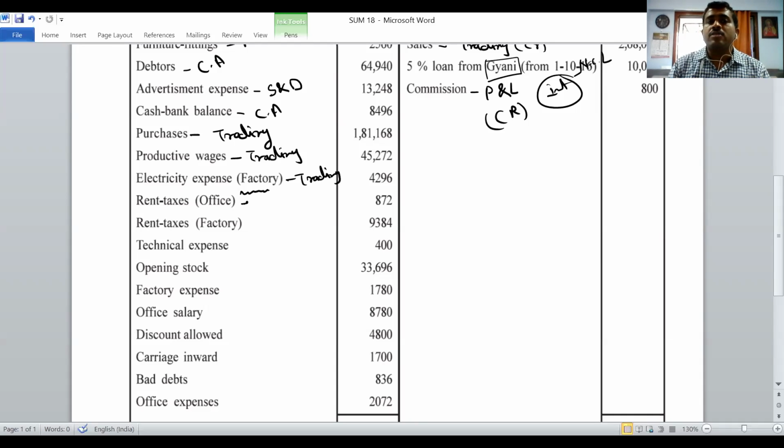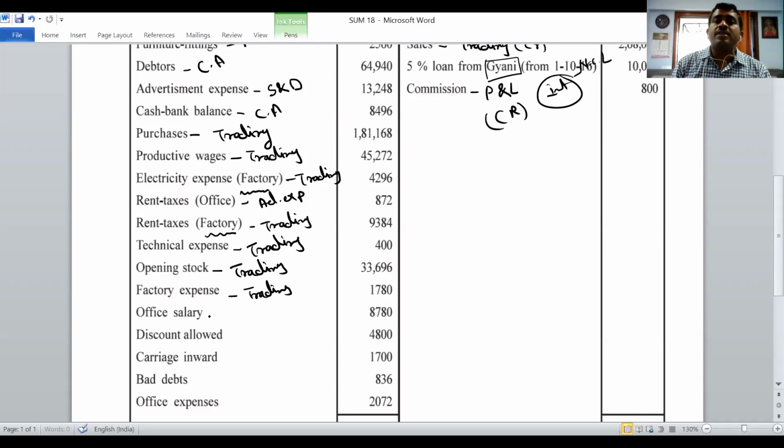Rent and taxes office, that is administrative expenses. Rent and taxes, again factory. Trading. Technical expenses related to factory. Trading. Opening stock related to goods. Trading. Factory expense. Trading. Office salary. Administrative.